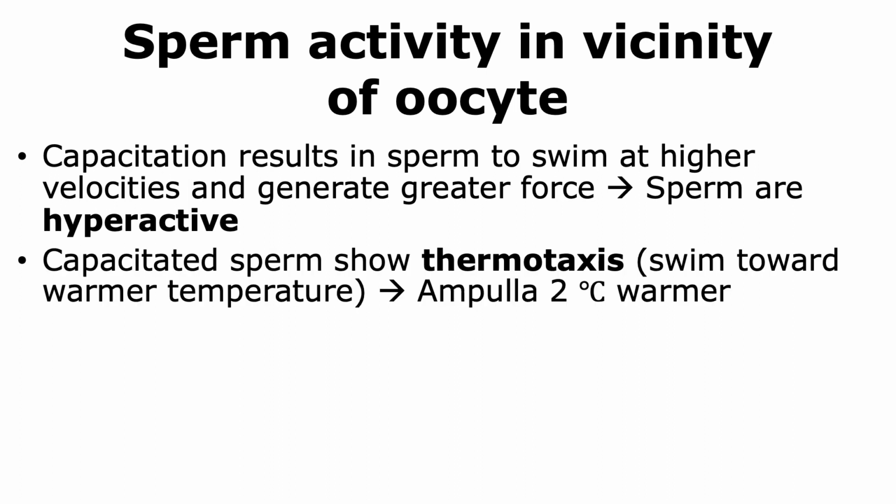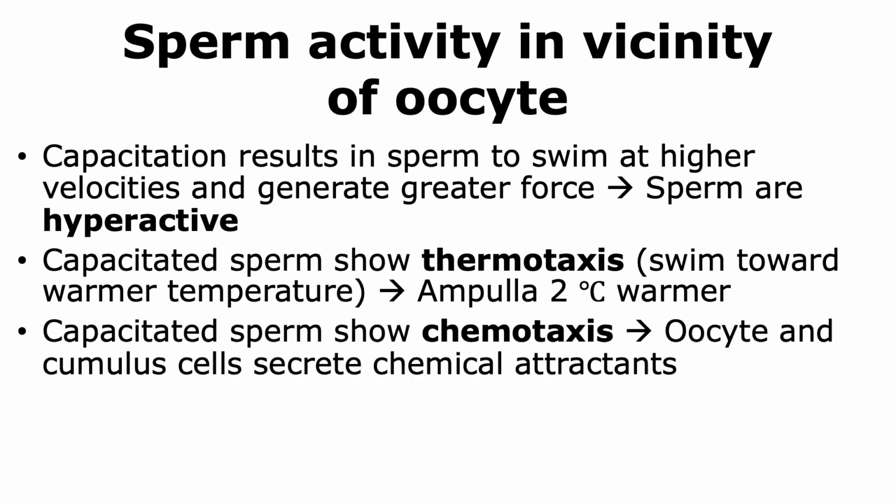The capacitated sperm are also able to show thermotaxis, which means that they are able to sense temperature differences and swim towards warmer temperatures. The ampulla is considered to be 2 degrees Celsius warmer than the oviduct, and thus the sperm are able to sense this temperature difference and swim towards the ampulla.